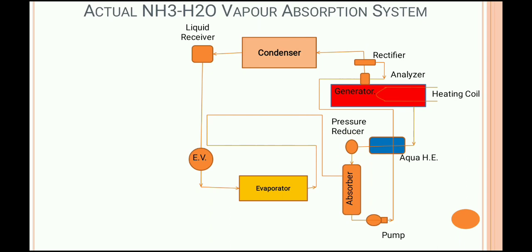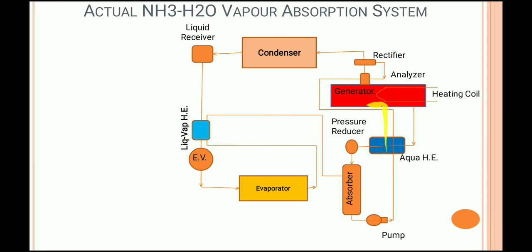We all know the heat flows from the hot fluid to the cold fluid. Therefore the hot fluid loses heat, and due to this the temperature of the weak solution which goes to the absorber decreases.